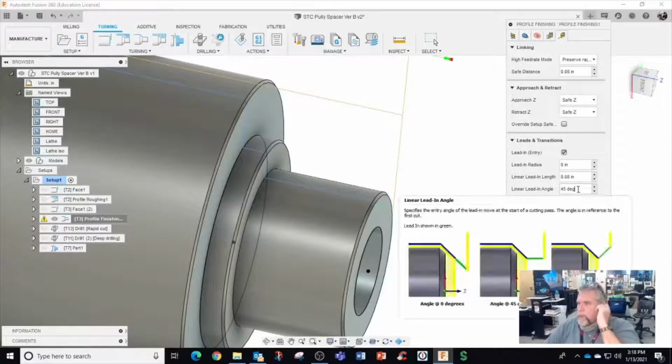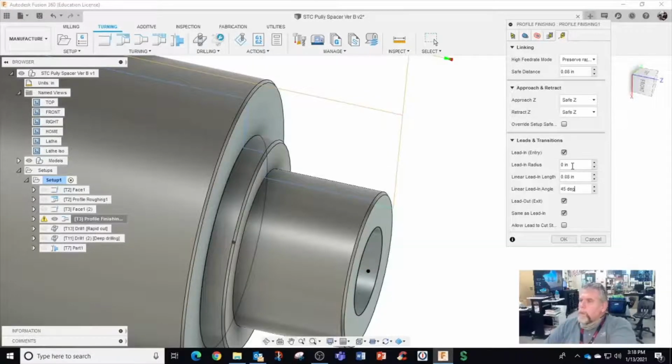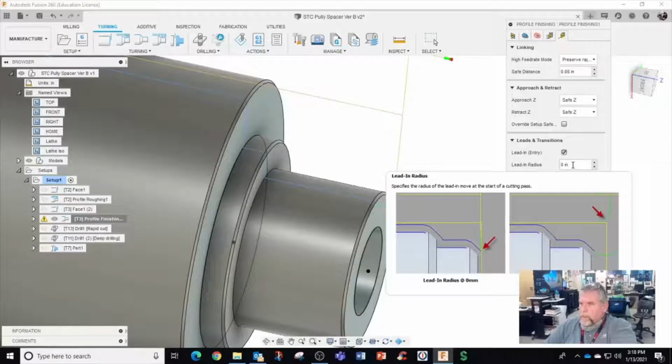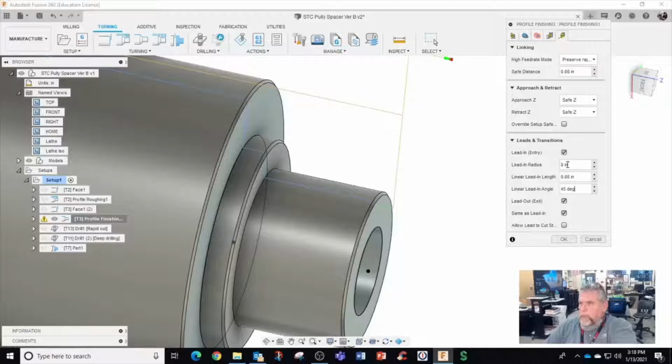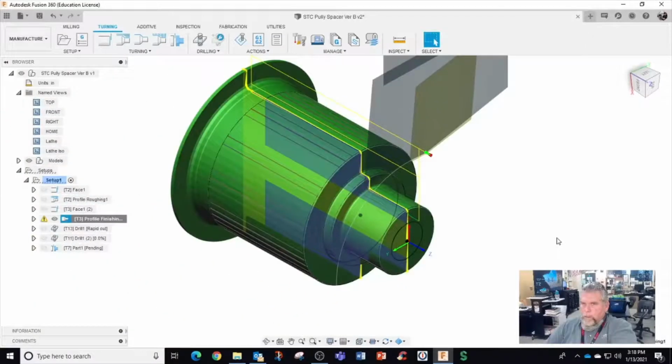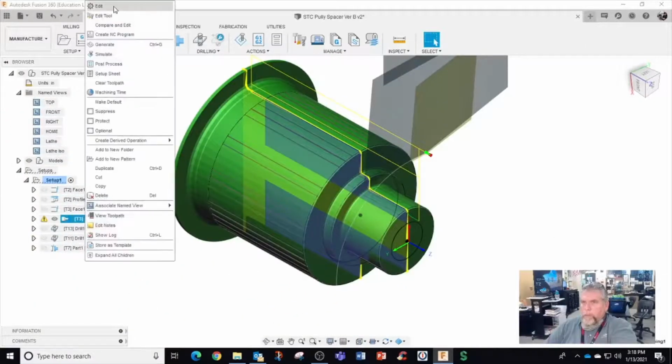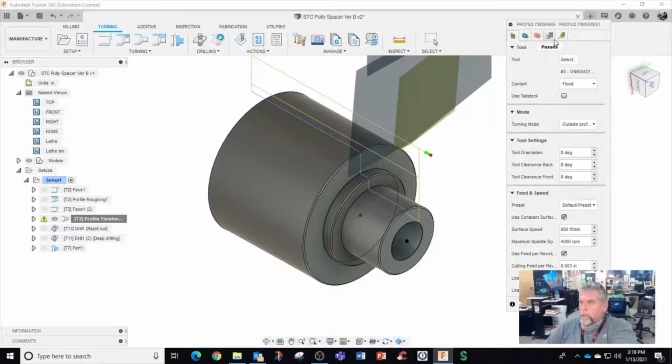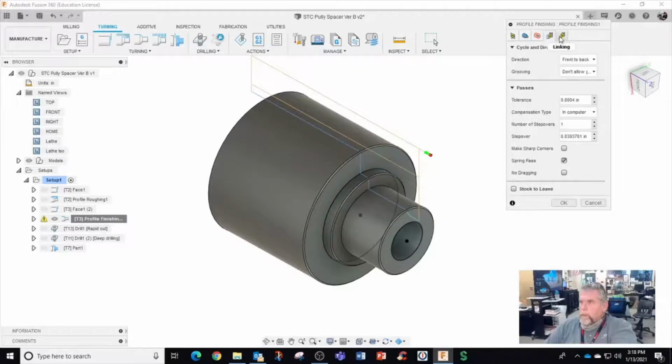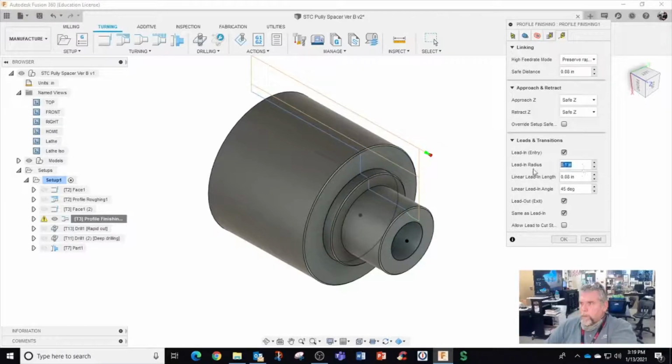Lead in radius. Okay. You put 0.1 in there. Nope, that didn't make it go away. Zero.